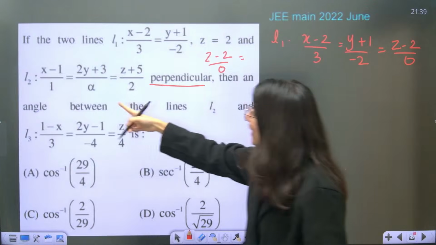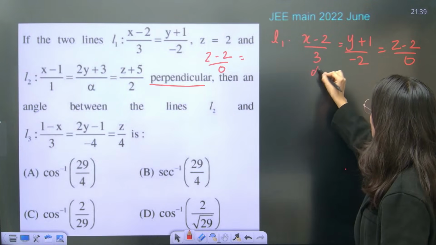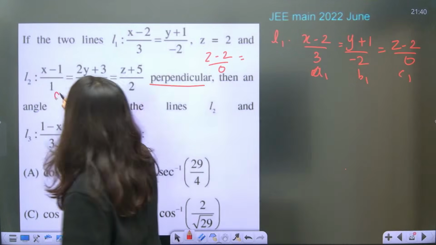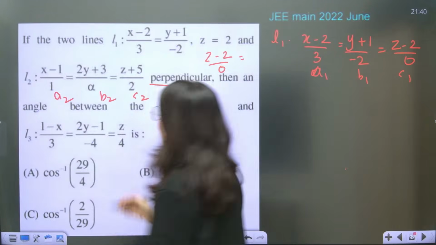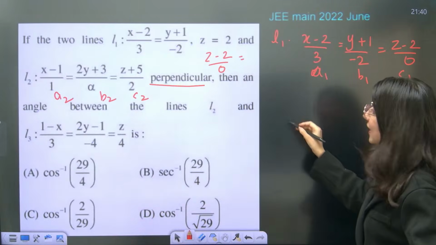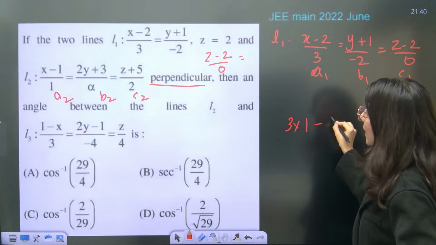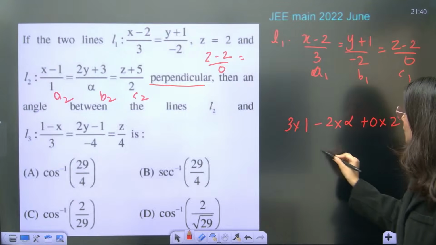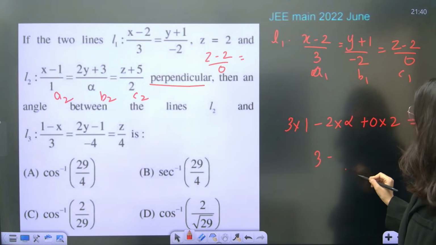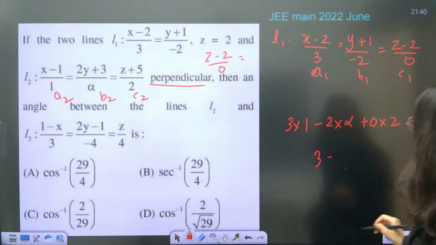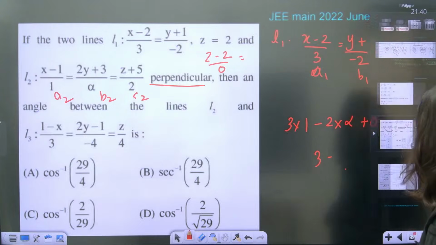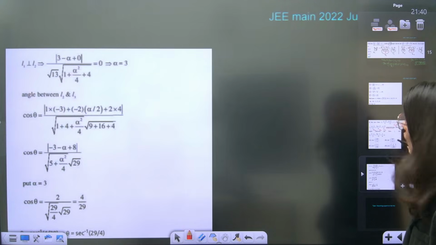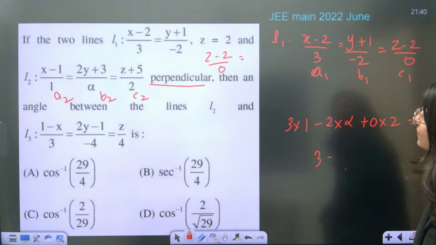What about the second line? 1, alpha, 2. So 3, this is your A1, B1, C1. Correct. And this is your A2, B2, C2. Now you know perpendicular means what? A1 A2, so 3 into 1 minus 2 into alpha plus 0 into 2 will give you 0. So clearly 3 minus, this is minus 2, right? 3 minus 2, something is wrong. 3 minus alpha. I have written something wrong.